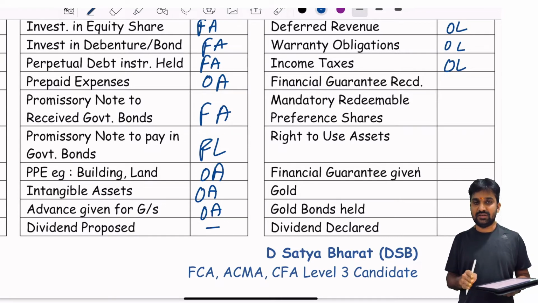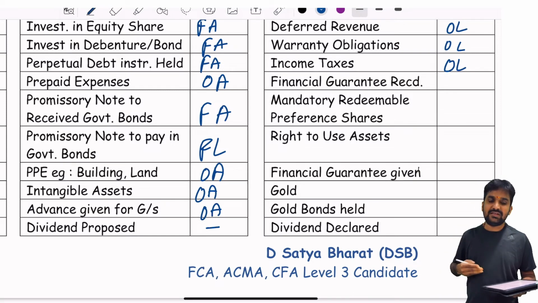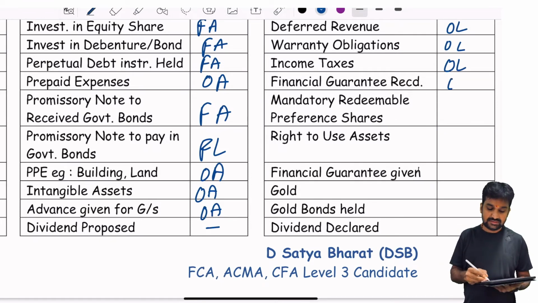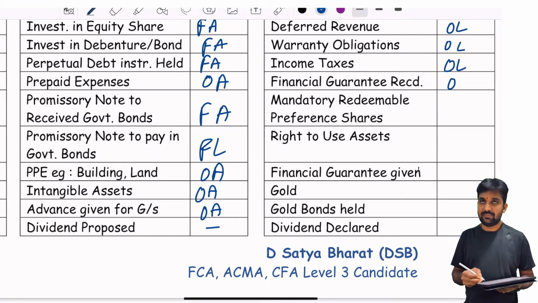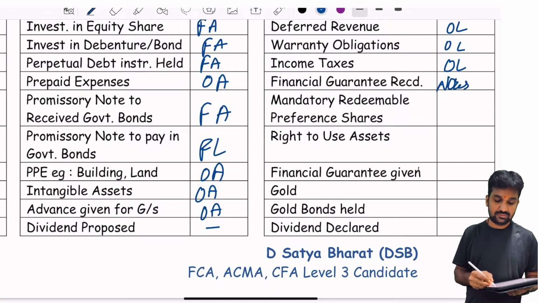If you have received any guarantee, it does not mean that you need to make any payment unless an event occurs that prompts the guarantee to be executed, right? Till such time this is not even another liability as such, it will only form part of your notes to accounts.